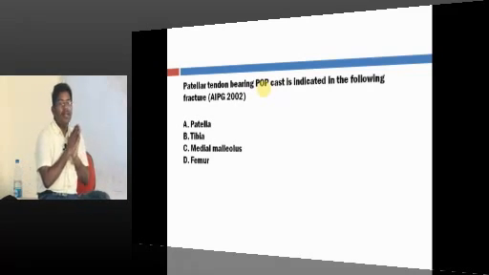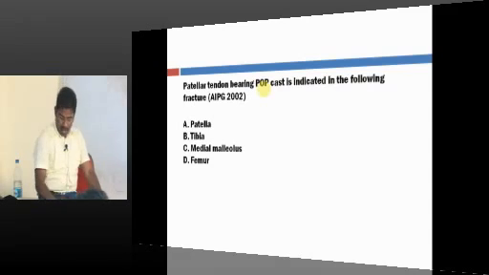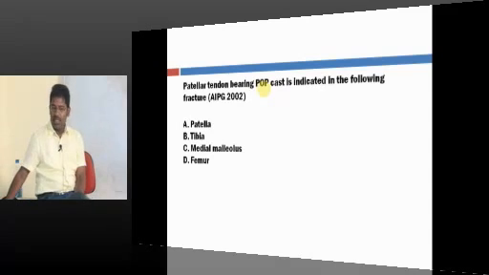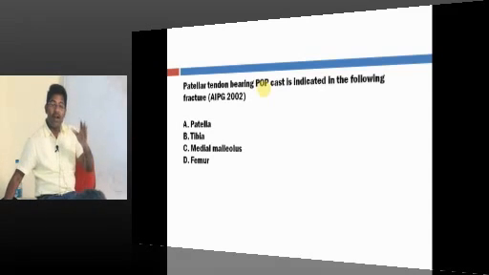Patellar tendon bearing POP. You apply POP from the patellar tendon down to the foot. So you cover from the patella and down to this. So which fracture are you covering? Tibia. So for a fracture in the tibia you cover from the patella to the ankle and foot. Okay. So patellar tendon bearing cast is for a tibial shaft fracture, not for a patellar fracture.